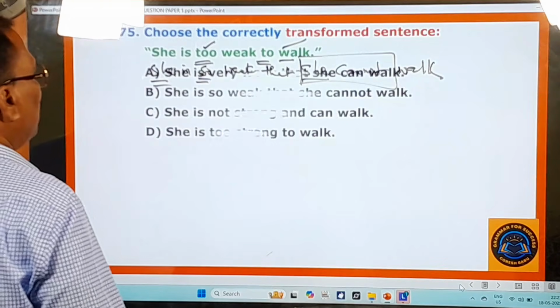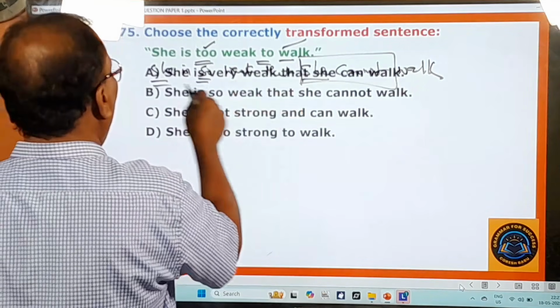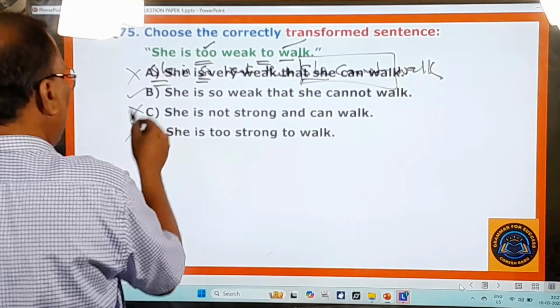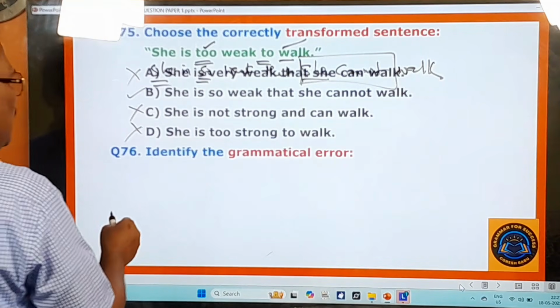And what are the options given? "She is very..." means wrong. "She's so weak that she cannot..." Okay, B is the right one. C wrong, D wrong, right. And you go to the next question, the 76th one.